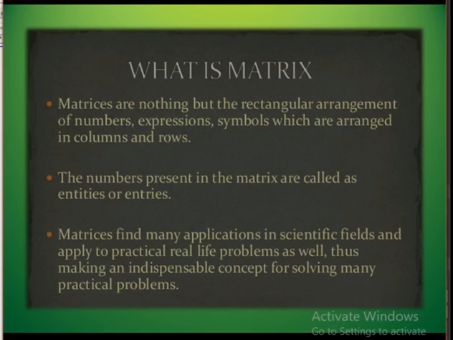So what is a matrix? Matrices are nothing but rectangular arrangements of numbers, expressions, or symbols arranged in columns and rows. Matrices is the plural form of matrix. The numbers present in the matrix are called entities, entries, or even elements. Matrices find many applications in scientific fields and apply to practical real life problems as well, making them an indispensable concept for solving many practical problems.